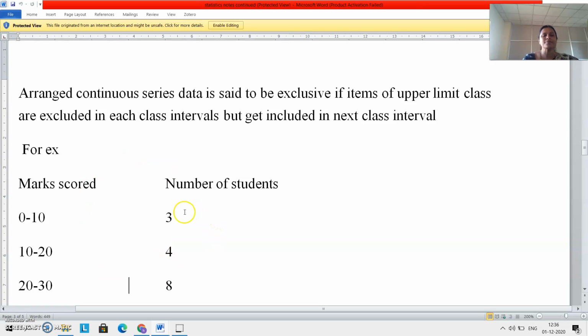This series is known as what? Exclusive class interval series. Why? Because one who scored 10 is not there in this class interval. He is there in the next class interval. At the same time, one who scored 20 marks is not there in this class interval. He is there in the next class interval. Means who scored 10 is eliminated, excluded here, included in the next class. Who scored 20 is excluded here, included in the next class. So that is nothing but exclusive class interval.